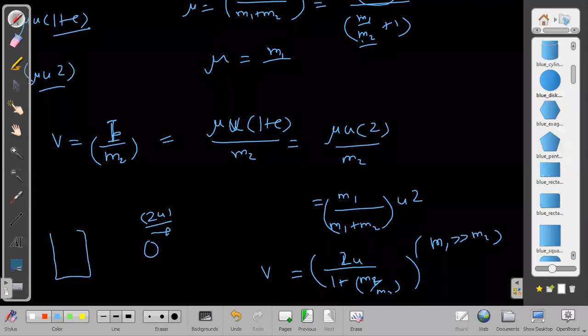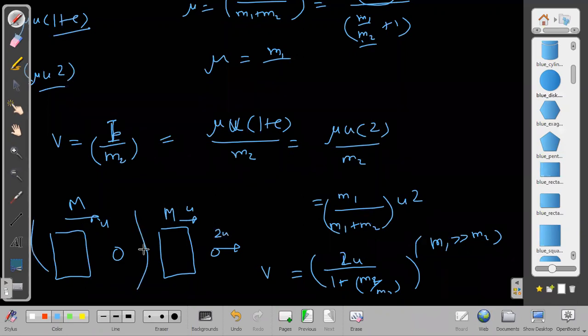So if a very heavy body of very, very large mass is coming with velocity u and the target is initially at rest, then after collision this heavy body will keep on moving with its own velocity u, but the second body can start moving with double of u. It can start moving with 2u. Only for the case when the collision is elastic, e equal to 1.